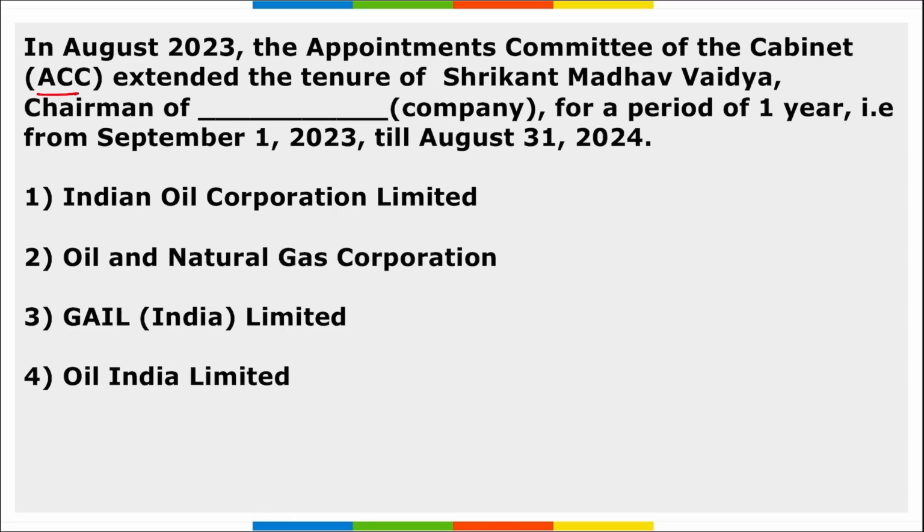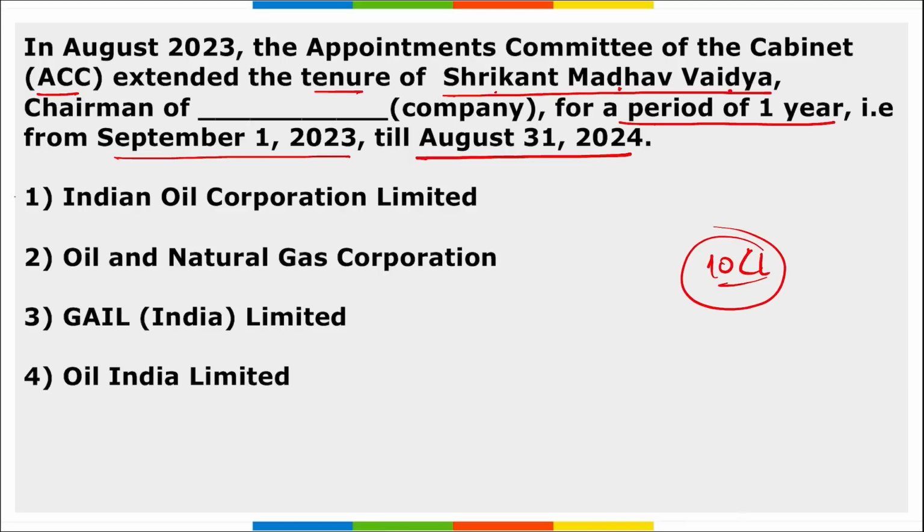Next, ACC has extended the tenure of Shrikant Madhav Vaidya, the chairman of IOCL, for a period of 1 year, that is from September 1, 2023 till August 31st, 2024. So remember, Shrikant Madhav Vaidya, you should know by the name itself, he is the chairman of Indian Oil Corporation Limited. Right? So he is the chairman of IOCL, whose term has been extended by ACC for the next 1 year, from 1st of September 2023 till 31st of August 2024.